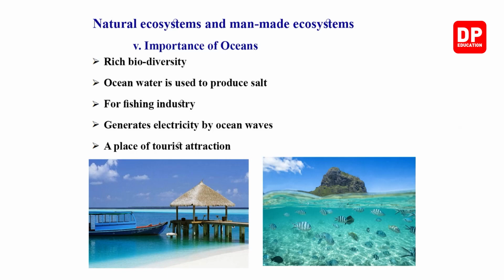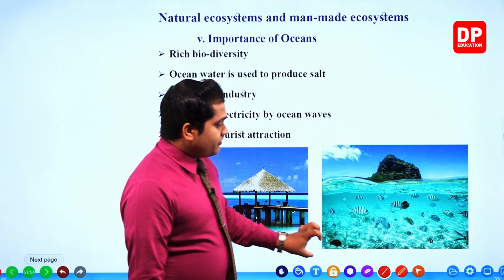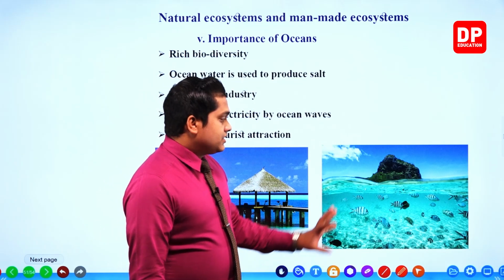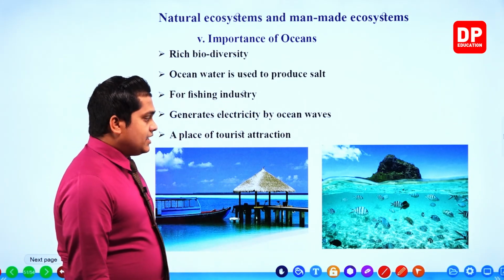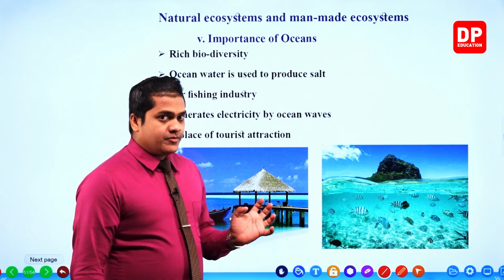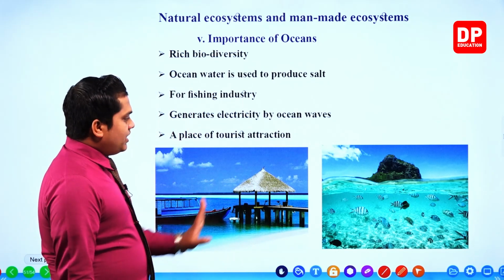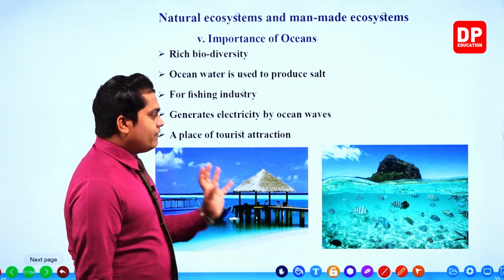Then the importance. What are the importance? Number one given, rich biodiversity. As you can see, this image is very colorful, and my dear children, while looking at it, you can see that this image is very nice and a wonderful figure. It contains a large number of fishes wandering here and there within a certain marine environment. These areas would attract plenty of tourists. By looking at these figures, even you would love to visit these places.